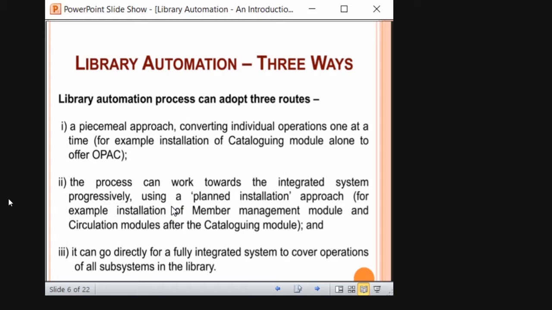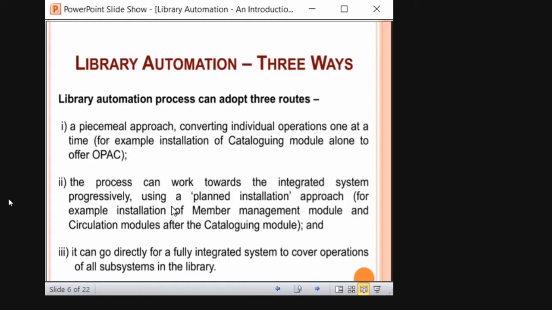First you should install the member management module, right? Before entering anything, you should know who the users of your library are. Then only can you install the circulation module. If you first install the circulation module without entering the names of the users, what is the benefit of it, right? So the integration should be done in a proper way.